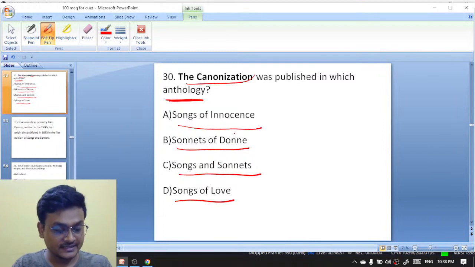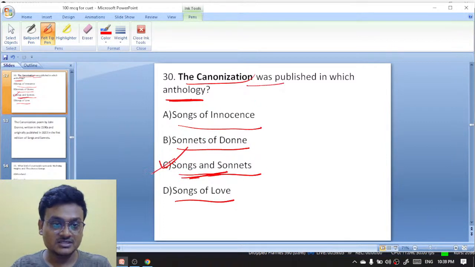Excellent, Somili, excellent. Fantastic, it is Songs and Sonnets. Songs and Sonnets is the right answer. Raja exactly, Sadam exactly. The Canonization was published in which anthology? It is Songs and Sonnets.